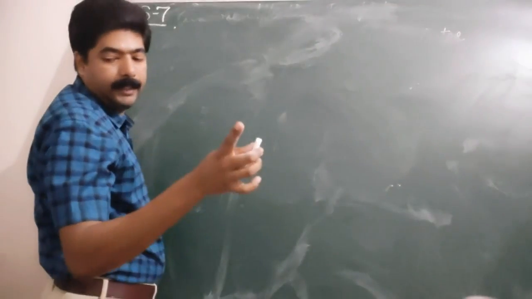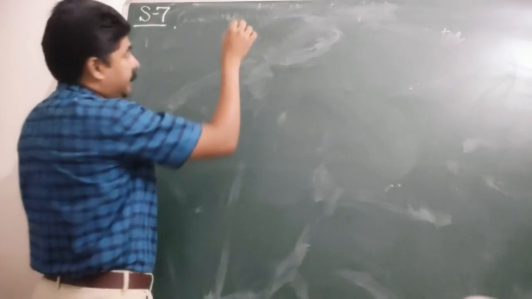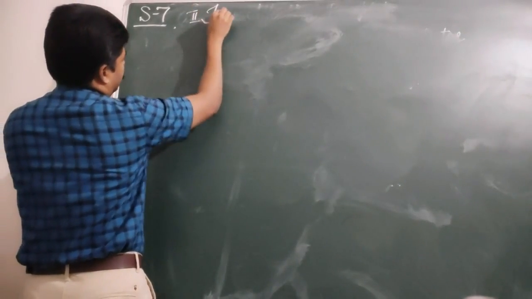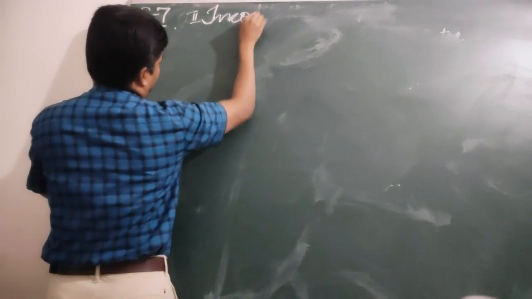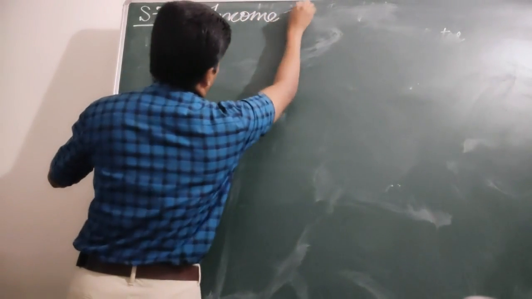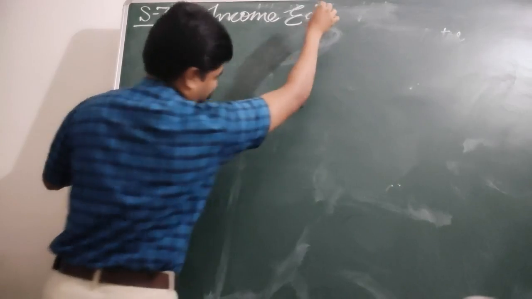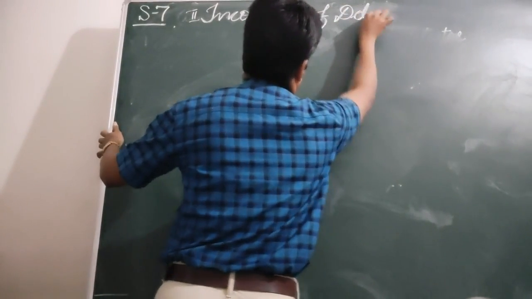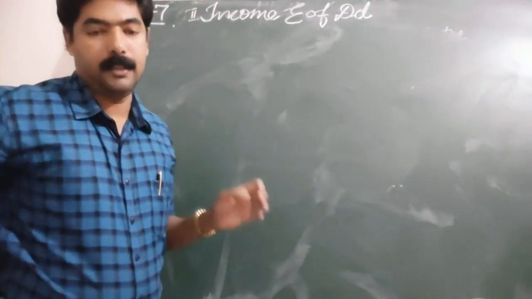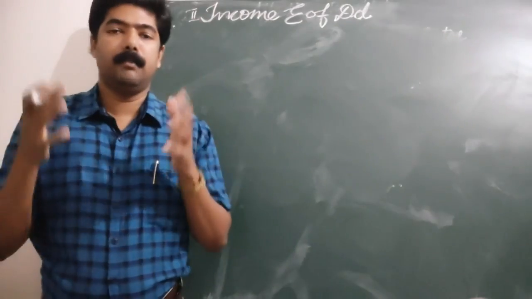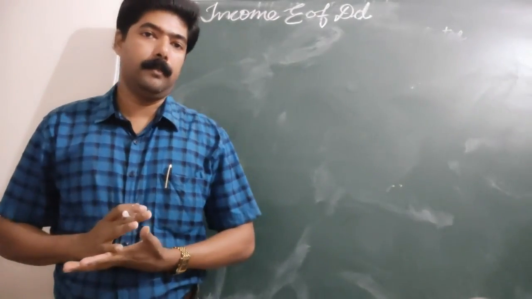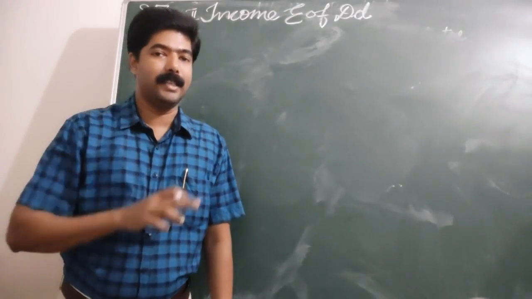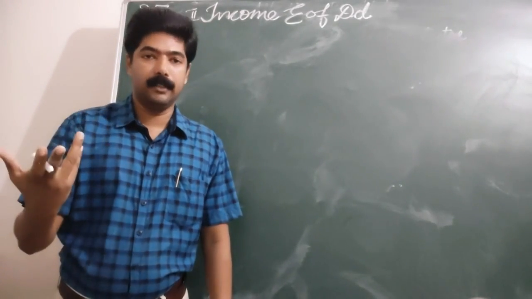Second type, of the 3 categories, the second type is income elasticity. What is meant by income elasticity of demand? For elasticity of demand, we have studied the degree of responsiveness, the rate of change.